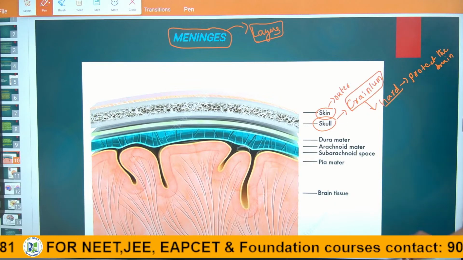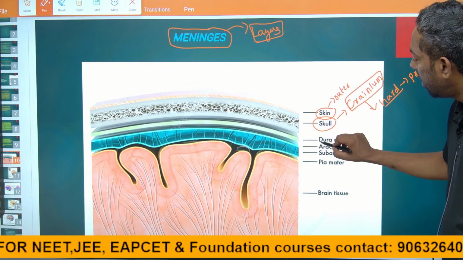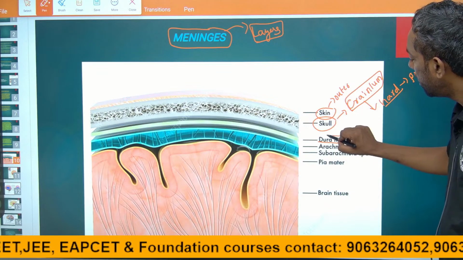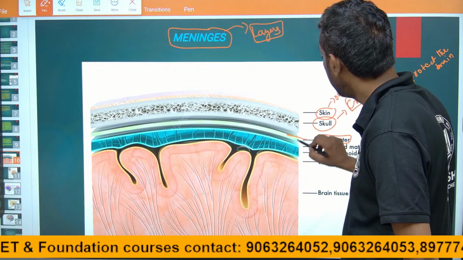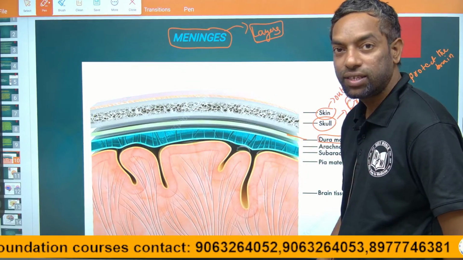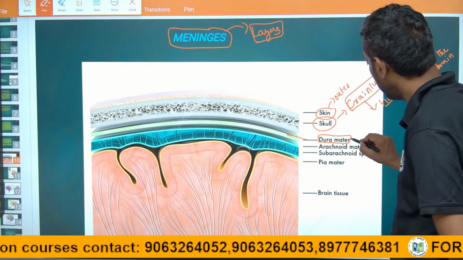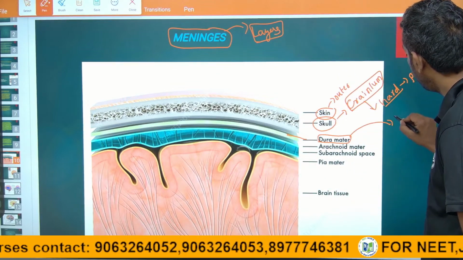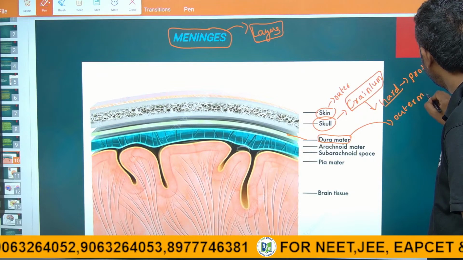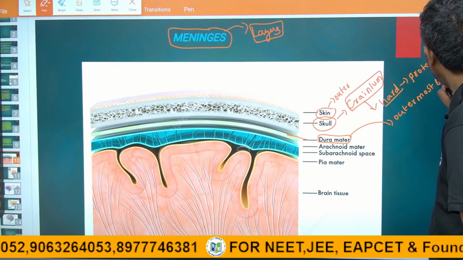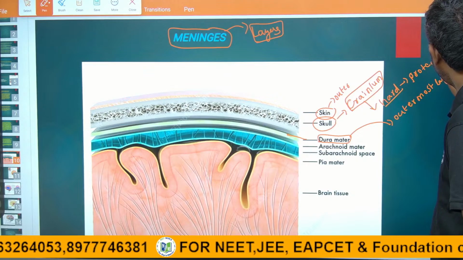And next, the outermost layer is the dura mater. Guys, just think this green color is dura mater, the outermost layer. This is the hard layer. Dura mater is the outermost layer, hard in nature.